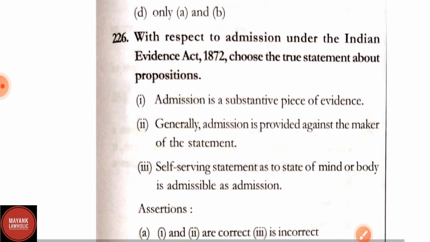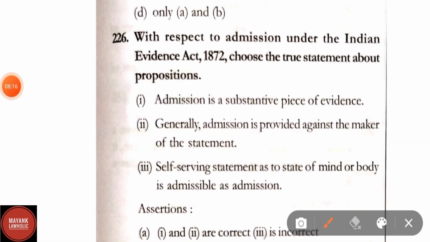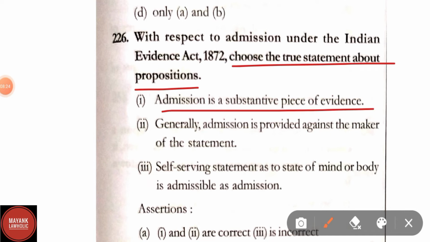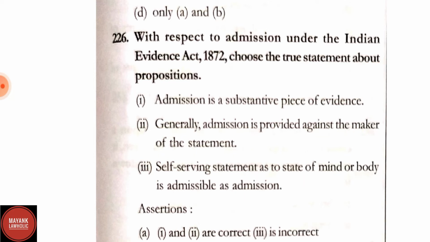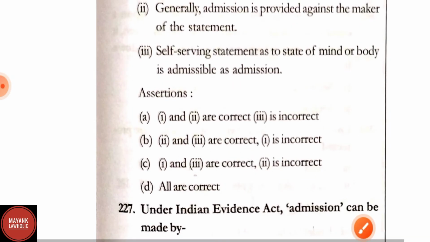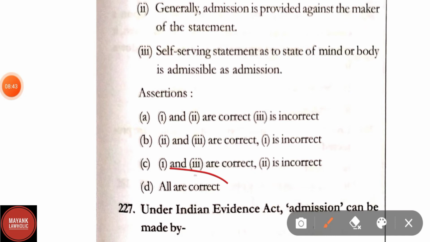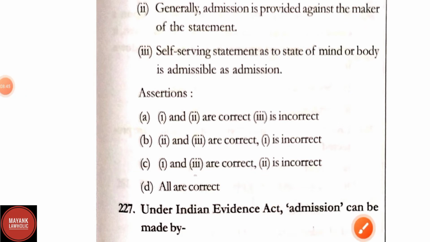Question number 226. With respect to admission under the Indian Evidence Act, choose a true statement about the propositions. Statement first: admissions are substantive piece of evidence. Generally, admission provided under the maker of the statement, self-serving statement as to state of mind or of body is admissible as admission. A, first and second are correct, third is incorrect. B, second and third are correct, first is incorrect. C, first and third are correct, second is incorrect. And D, all are correct. Question number 226. Answer is option D, that is all are correct.